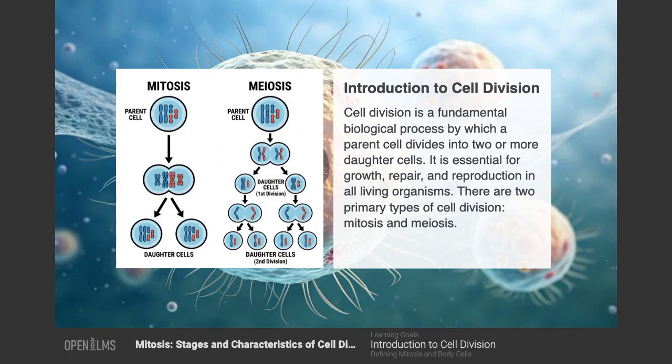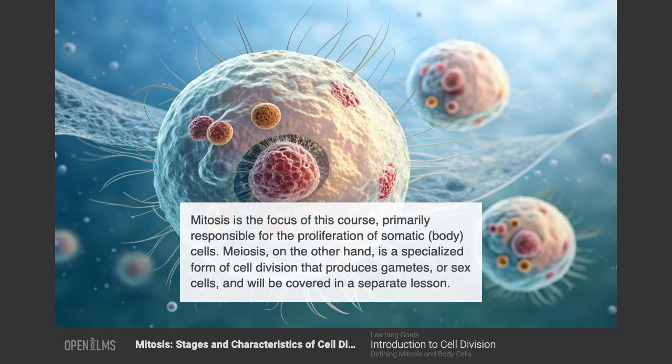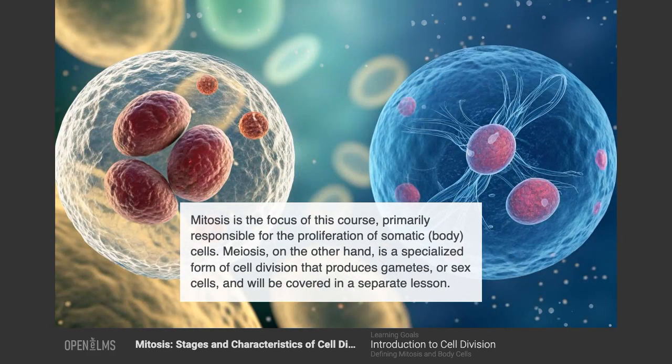Introduction to cell division. Cell division is a fundamental biological process by which a parent cell divides into two or more daughter cells. It is essential for growth, repair, and reproduction in all living organisms. There are two primary types of cell division, mitosis and meiosis. Mitosis is the focus of this course, primarily responsible for the proliferation of somatic body cells. Meiosis, on the other hand, is a specialized form of cell division that produces gametes, or sex cells, and will be covered in a separate lesson.